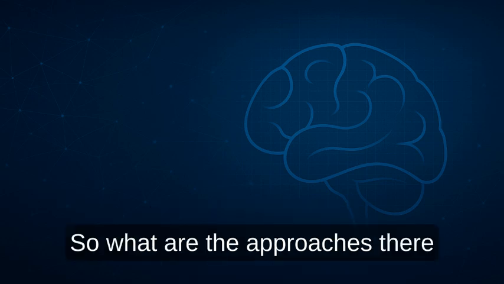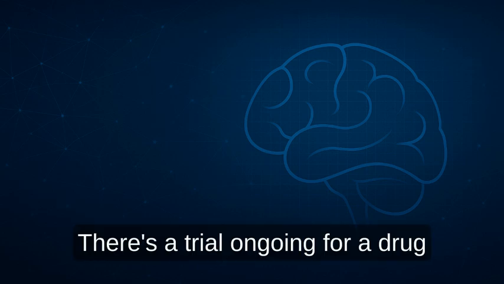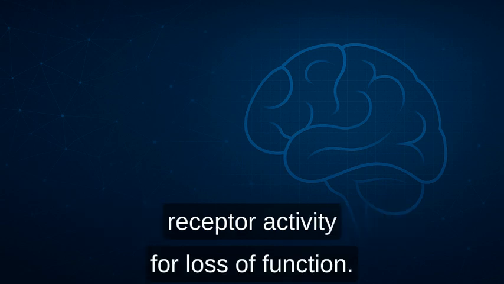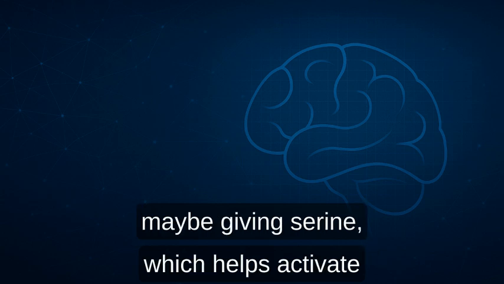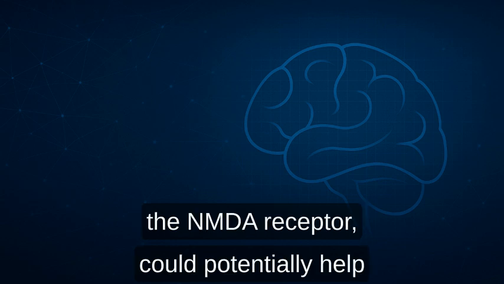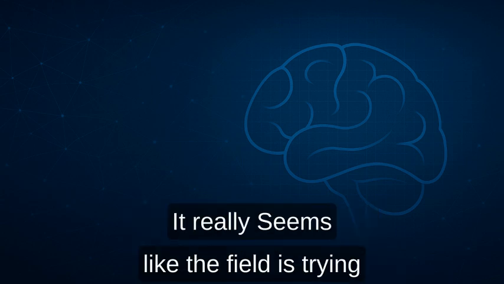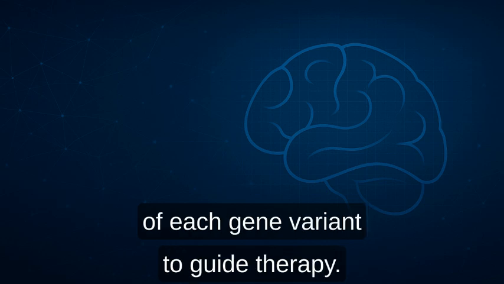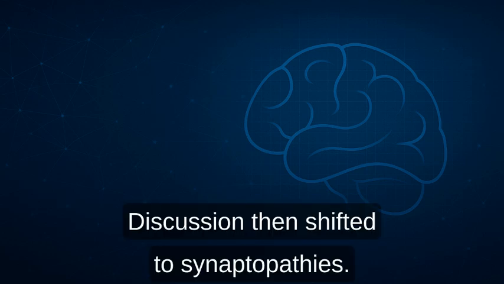So what are the approaches there? For gain of function, memantine has had mixed results. There's a trial ongoing for a drug called radiprodil, which dampens NMDA receptor activity. For loss of function, there's some early tentative evidence that maybe giving serine, which helps activate the NMDA receptor, could potentially help behavior, development, maybe even seizures in some cases. It really seems like the field is trying to pinpoint the precise functional effect of each gene variant to guide therapy. The discussion then shifted to synaptopathies.